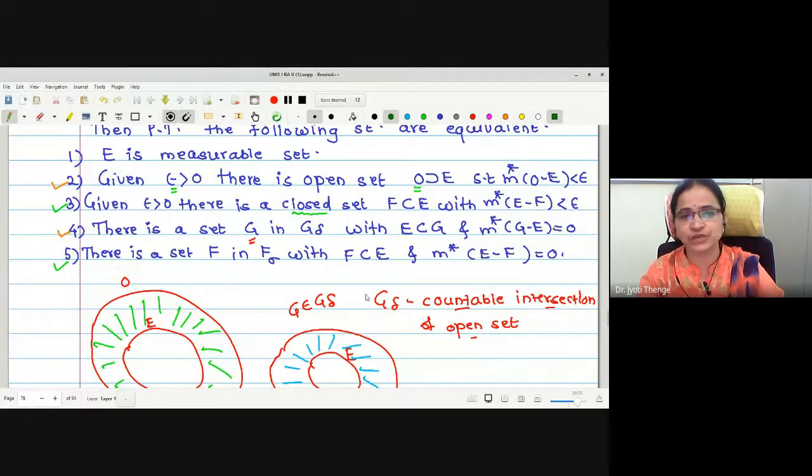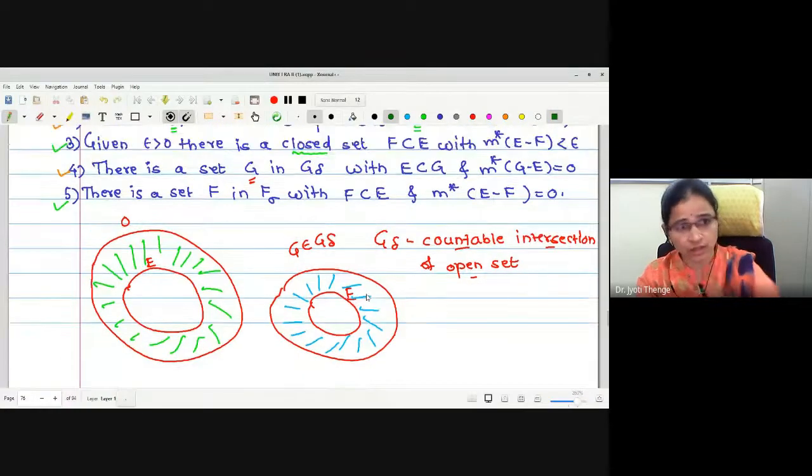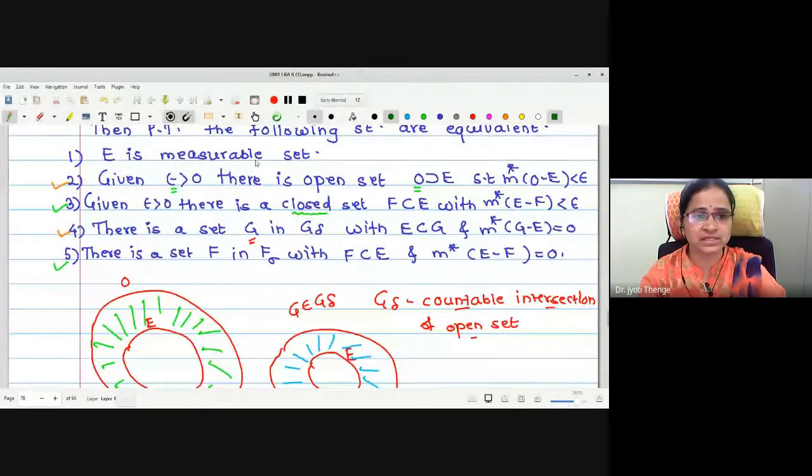The bifurcation we have discussed in detail. Statement 1 is regarding measurability, numbers 2 and 4 give the existence of open sets, rather supersets of the given set. But numbers 3 and 5 give us the existence of closed sets, which are actually subsets of the given measurable set.